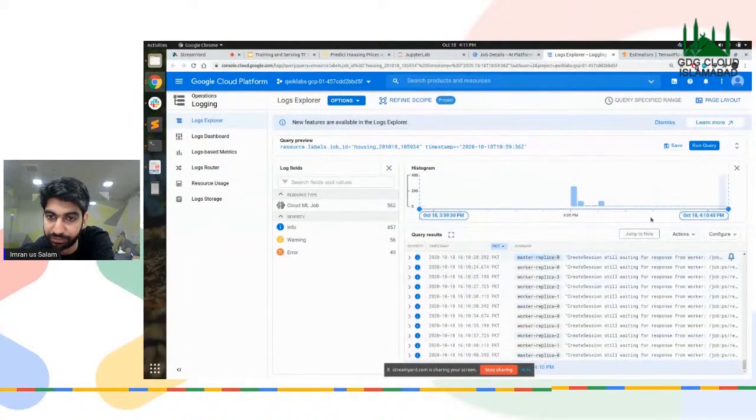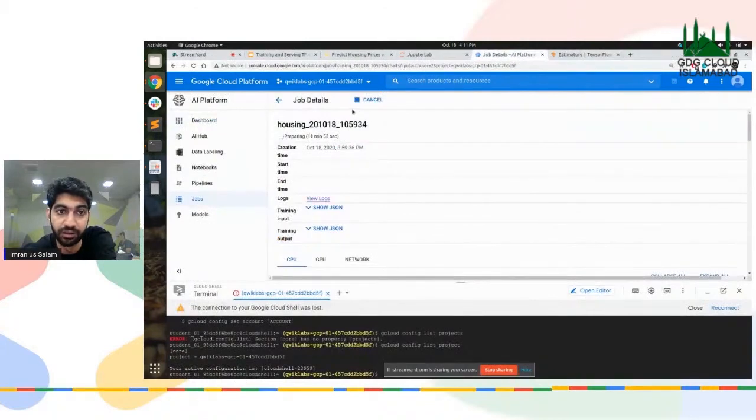But you have to be very careful while you're checking the logs because of some errors. So for example, there are 49 errors, but these are not your errors. These are the ML cloud ML job errors. You don't have to worry about it. So you have to be very careful while you're checking out the logs. It's in the preparing phase, so it should not take much longer.